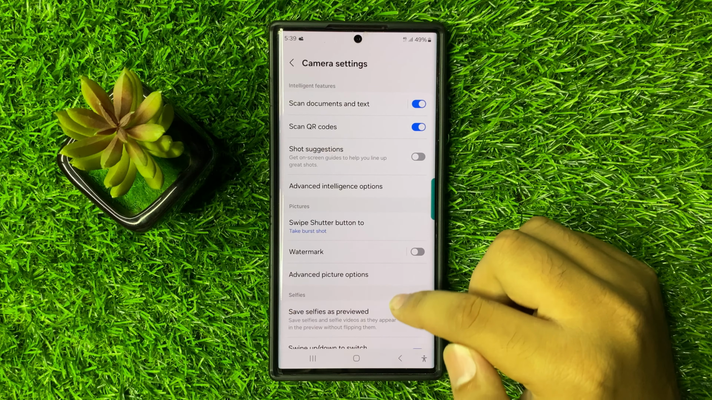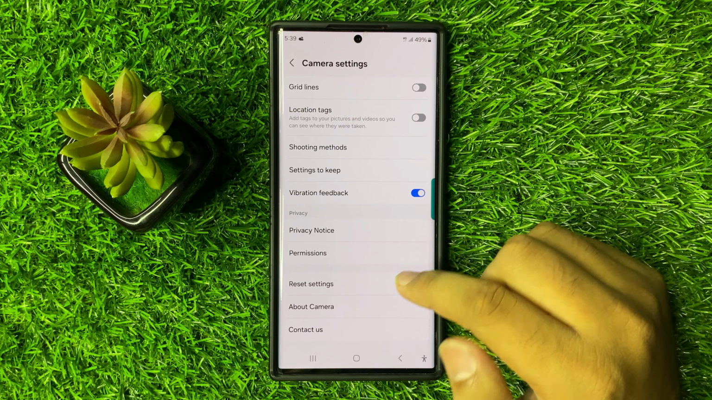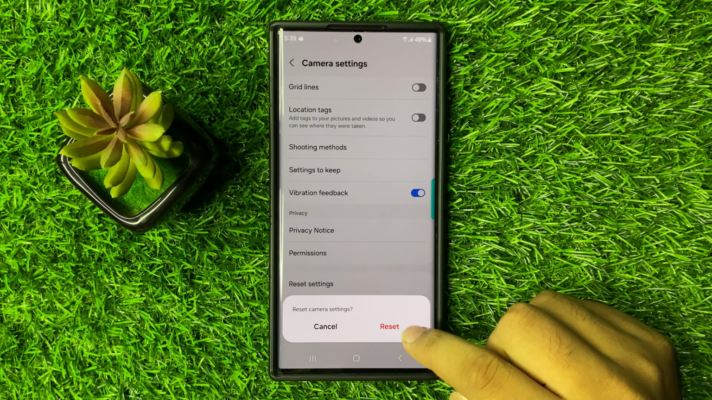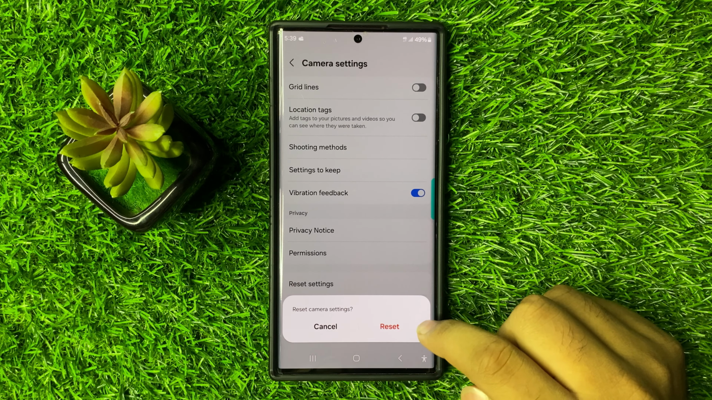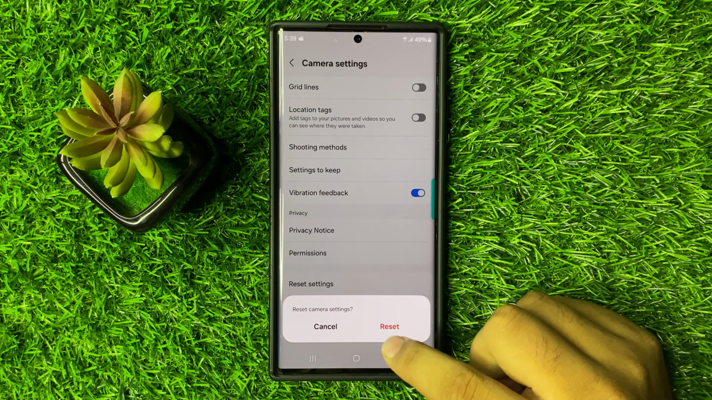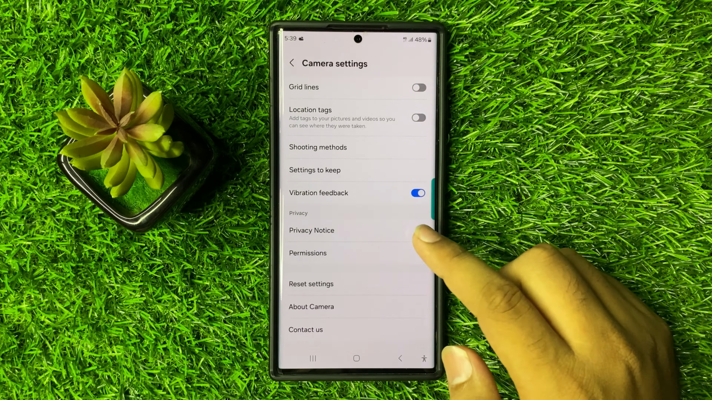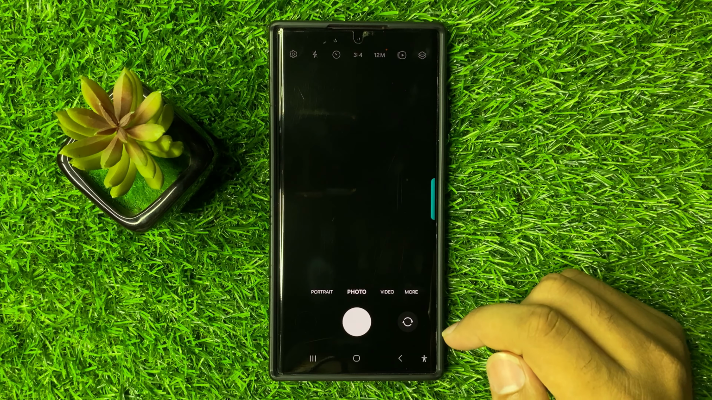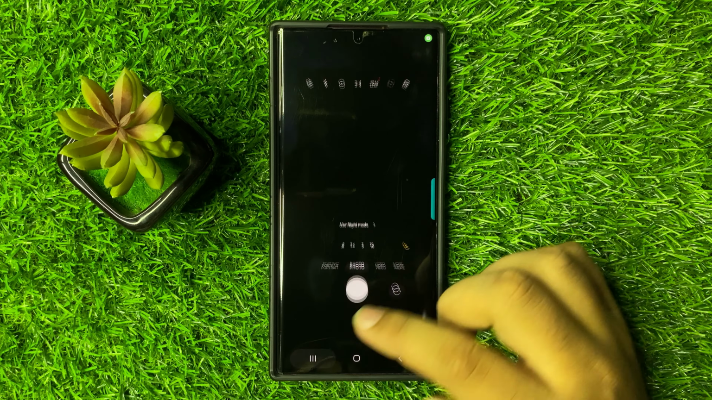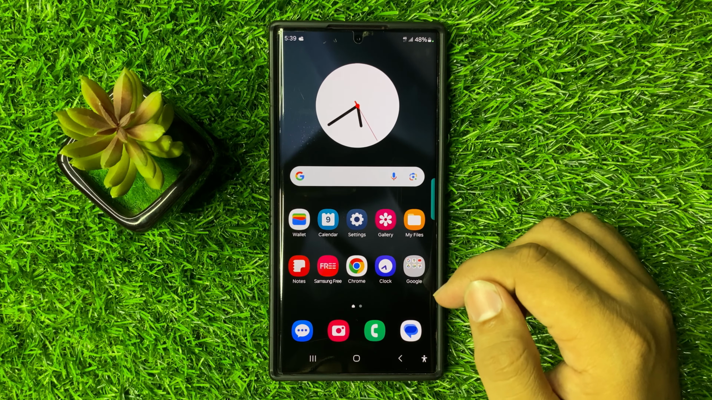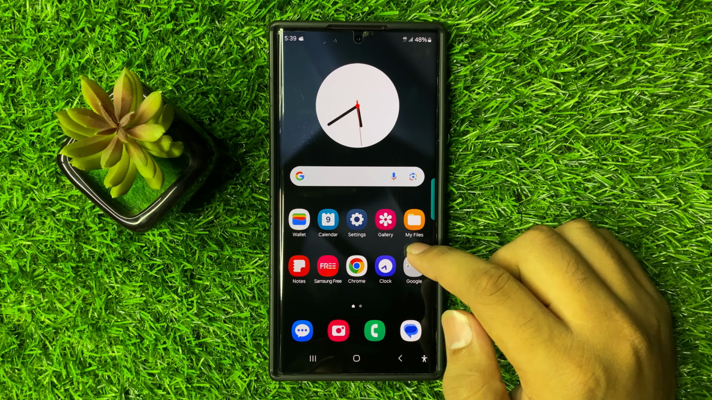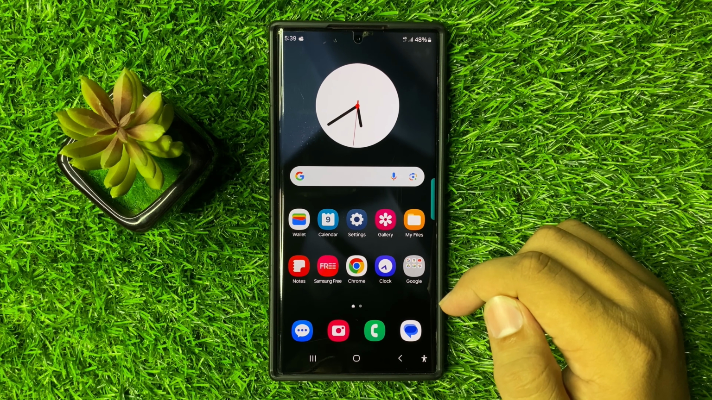Now here scroll down to the end and click on reset settings and then tap on reset from the pop-up to confirm. So when you tap on the reset option here, it will reset all your camera settings. After that the camera orientation issue will be fixed. But if it doesn't fix your issue, then move to the next solution.